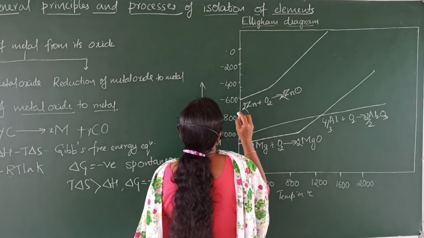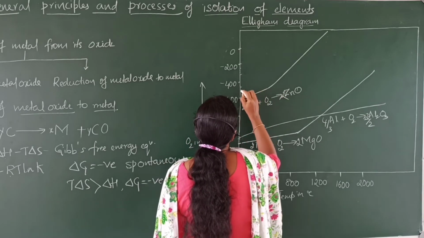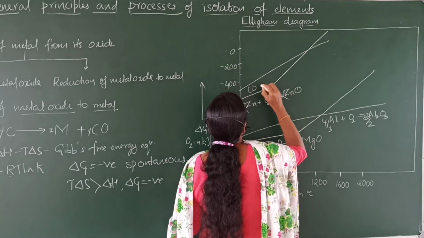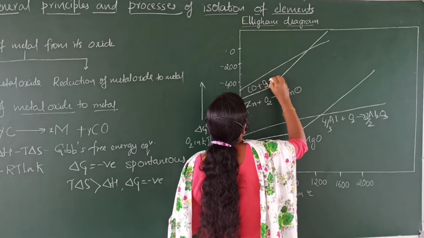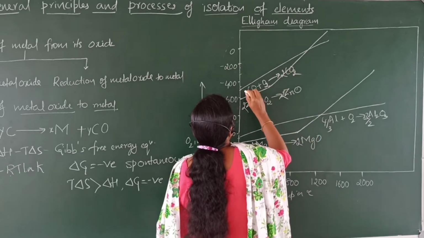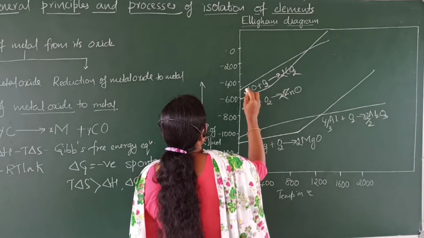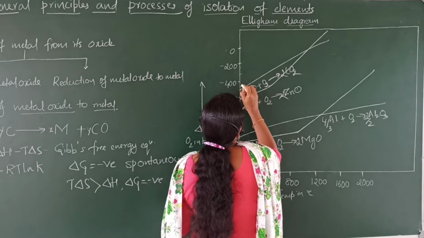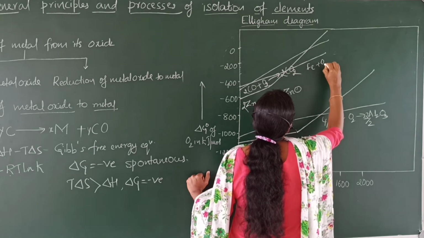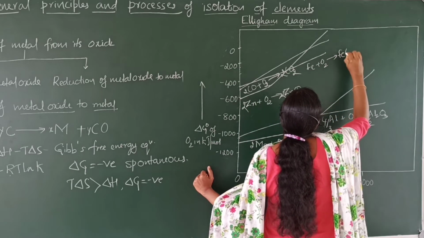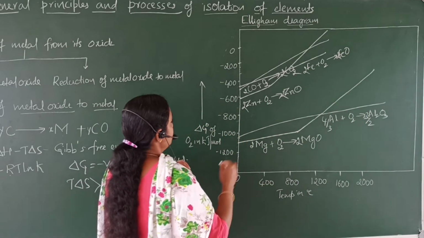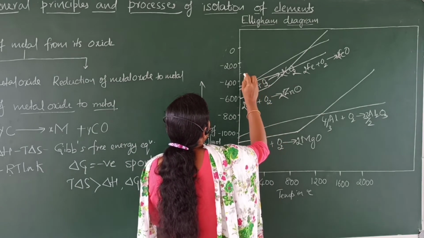The next Ellingham diagram is for the formation of carbon dioxide from carbon monoxide. Carbon monoxide reacts with oxygen giving rise to carbon dioxide, 2CO. This is the Ellingham diagram for the formation of ferrous oxide, 2FeO, 2Fe.